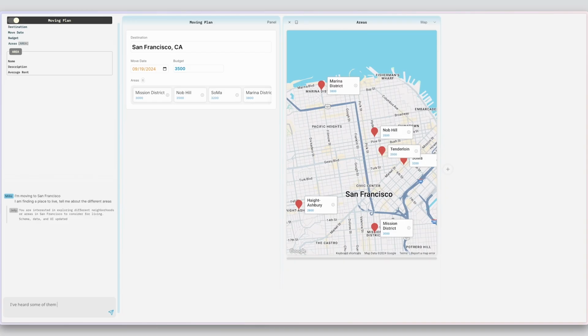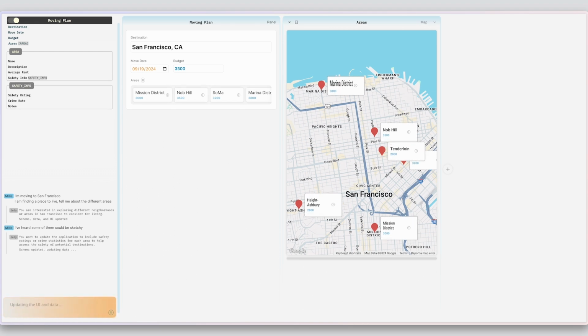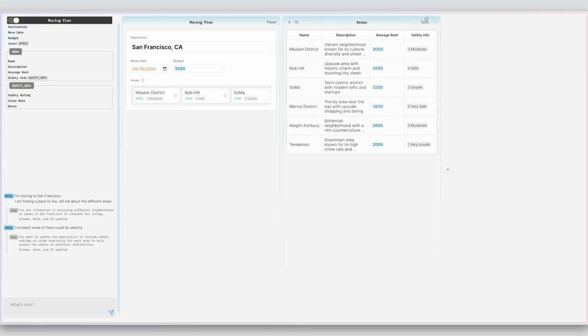"I've heard some of them could be sketchy." To support Millie reviewing how safe each area is, Jelly adds the safety level and relevant information to each area. To better compare the areas, she transforms the structure into a table, sorts all the options, and removes the ones she doesn't prefer.